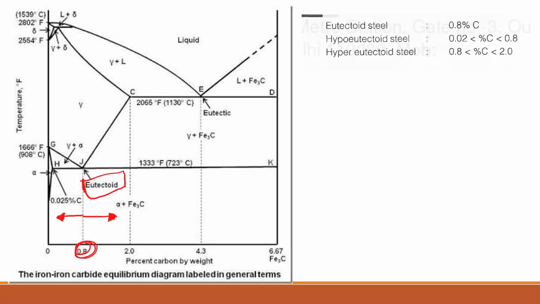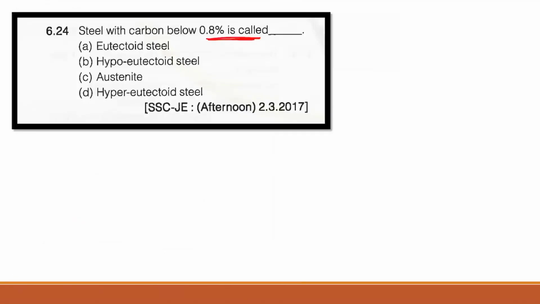And the question is asking us about below 0.8%. Below 0.8% is hypoeutectoid. Above 0.8% to 2% it is hypereutectoid steel, and at 0.8% it is eutectoid steel. So the correct answer would be B, right? The correct answer is B.